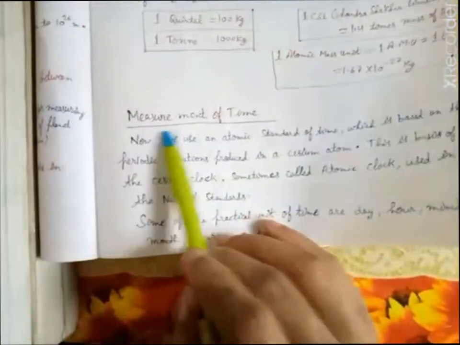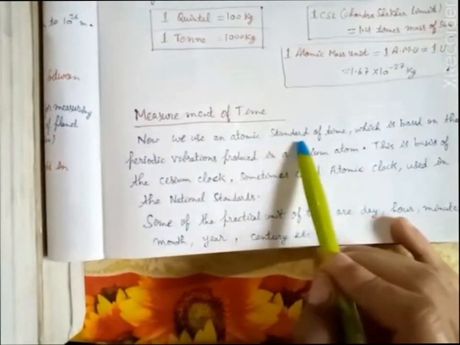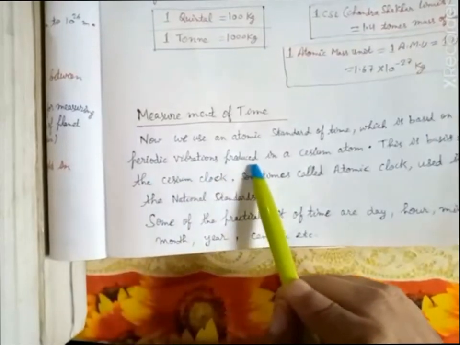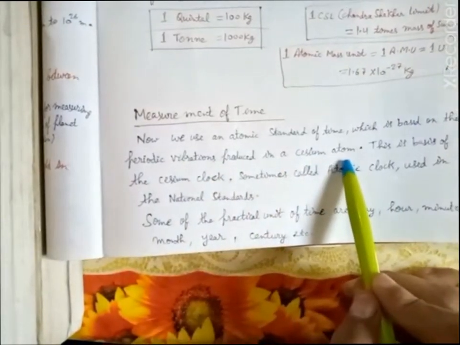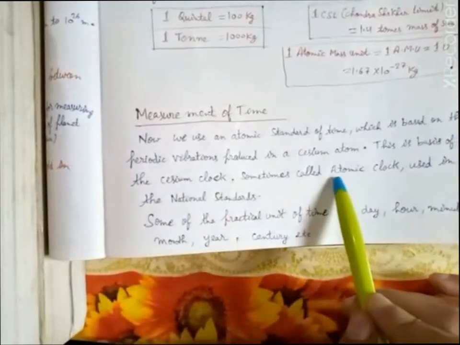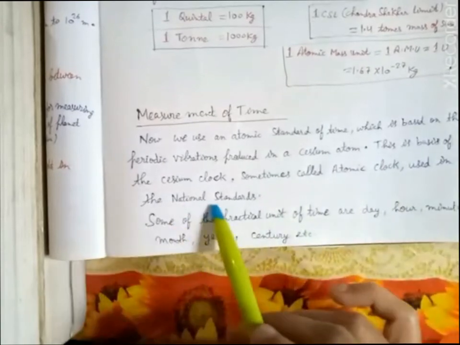Now measurement of time. Now we use an atomic standard of time which is based on periodic variation produced in the cesium atom. This is the basis of the cesium clock, sometimes called atomic clocks, used in the national standard.